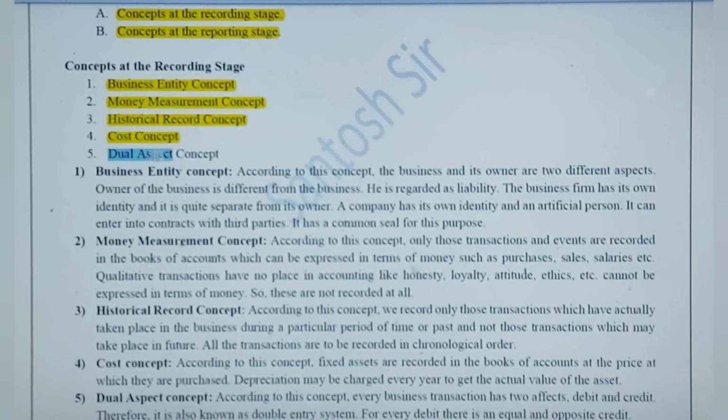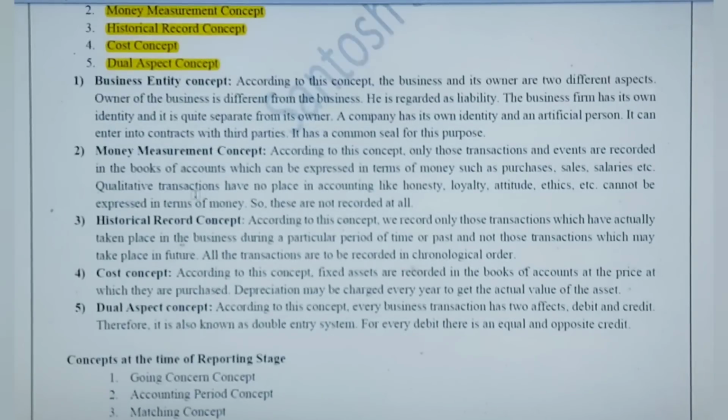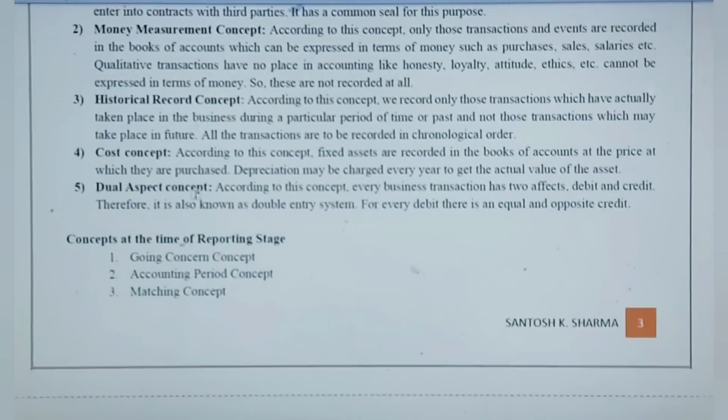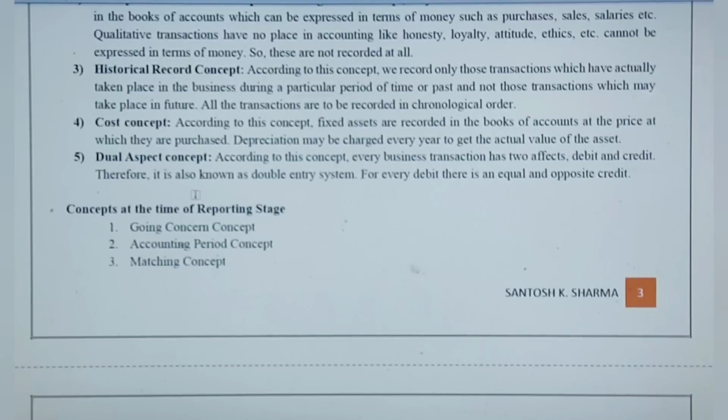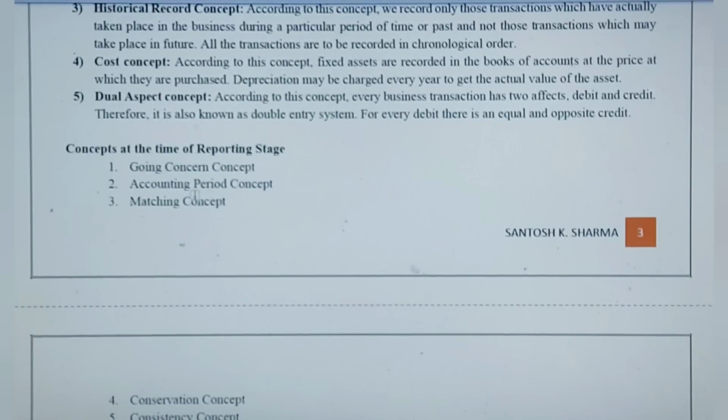Then one very important concept, dual aspect, that is called the double entry system. As we know, accounting is only concerned with the double entry system. I mean, for every debit there is an equal and opposite credit. So in that way it is properly balanced.